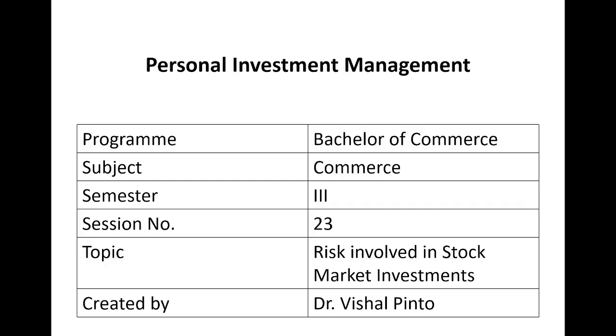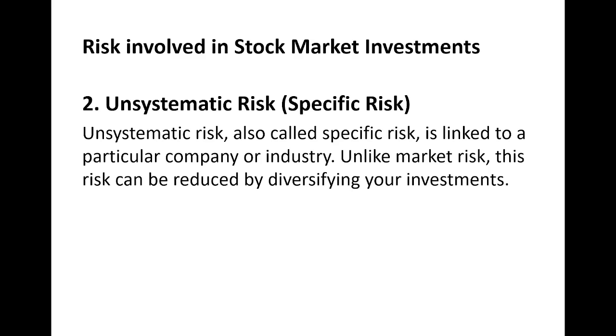Let's understand the meaning of unsystematic risk. Unsystematic risk is also known as specific risk. Systematic risk is a general risk. It applies to everyone, every sector, the entire market, the entire nation, the entire economy. But unsystematic risk is the opposite of systematic risk, where it applies to a specific industry, a specific company, a specific sector.